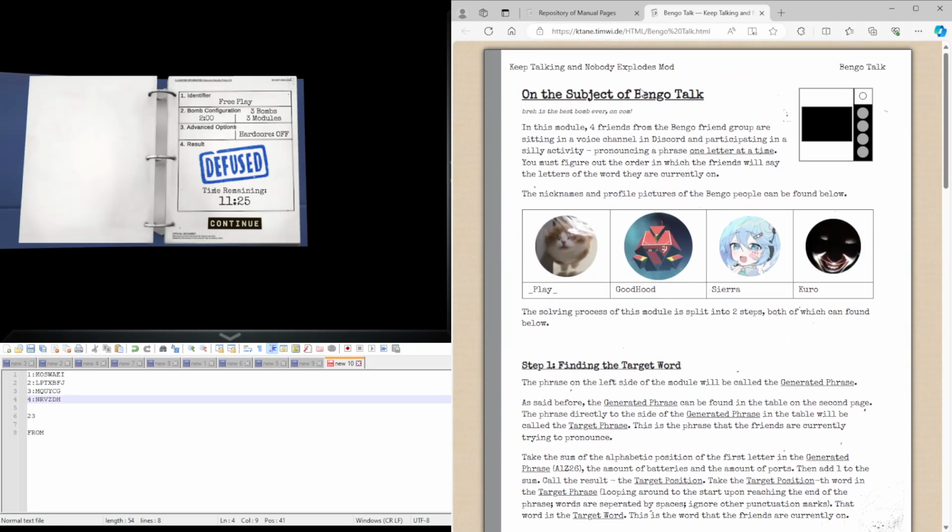So that was Bengo talk. Hopefully you understand how the module works now.